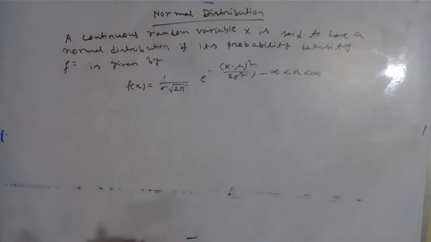So this is the probability density function of normal distribution.